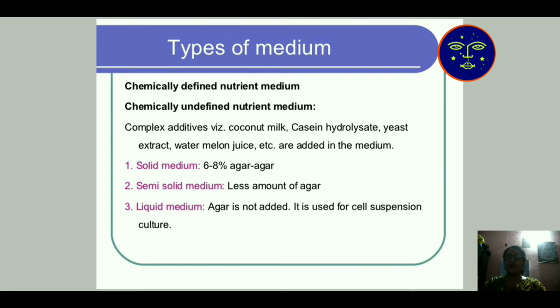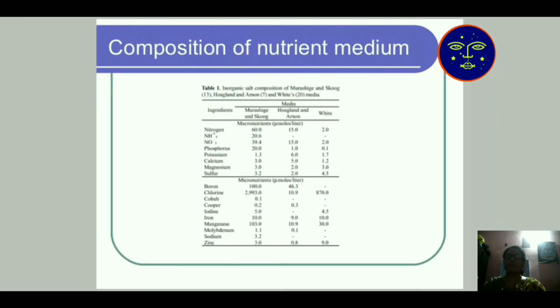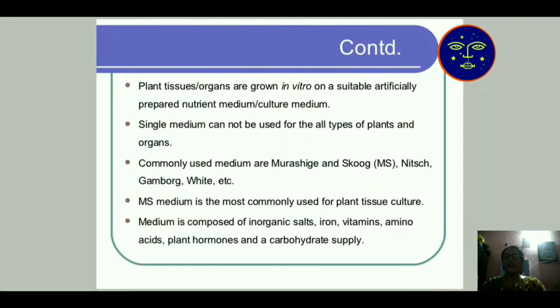Three types of medium are used in our tissue culture technology. Then the composition of nutrient medium. The nitrogen, calcium, phosphorus, copper, all are given artificially for our growing plant with the help of nutrient medium. Then plant tissue organs are grown in vitro on a suitable artificially prepared nutrient medium. A single medium cannot be used for all types of plants. For different plants, different nutrient mediums are used.